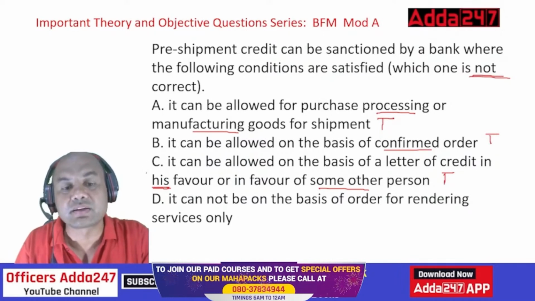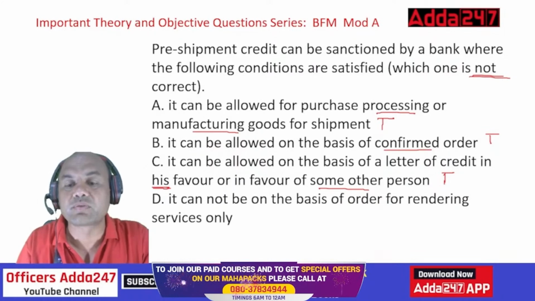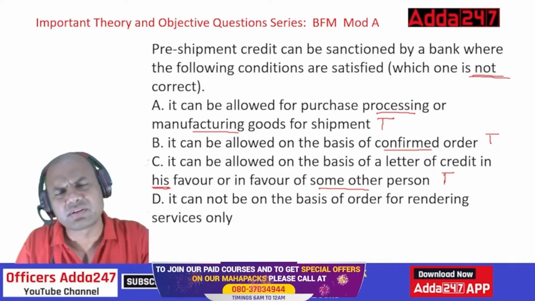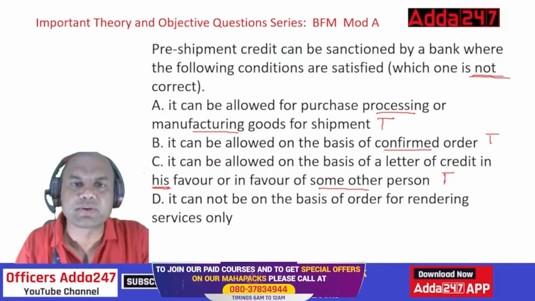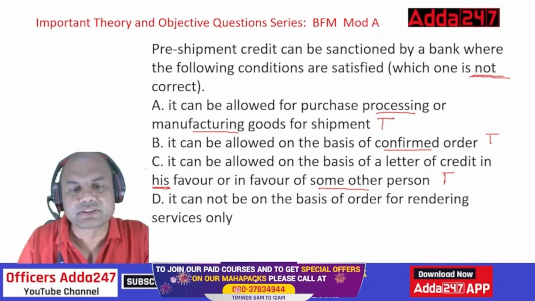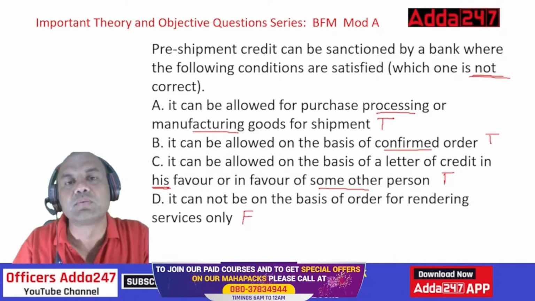But what is it logical? It cannot be on the basis of order for rendering services only. Means what? If I have to give some service, can't I get the pre-shipment finance? Obviously I can. So this is false. India is now a service economy, isn't it? We are more than 50.